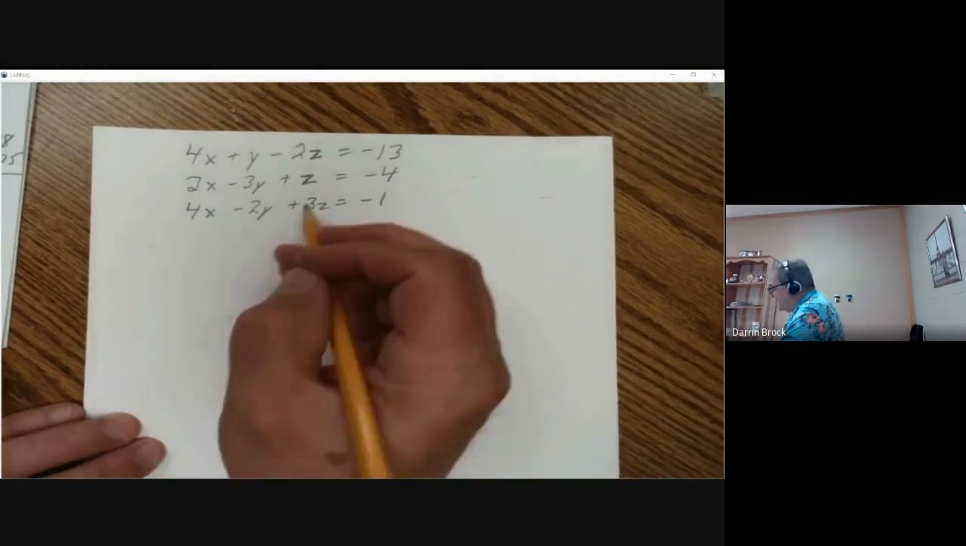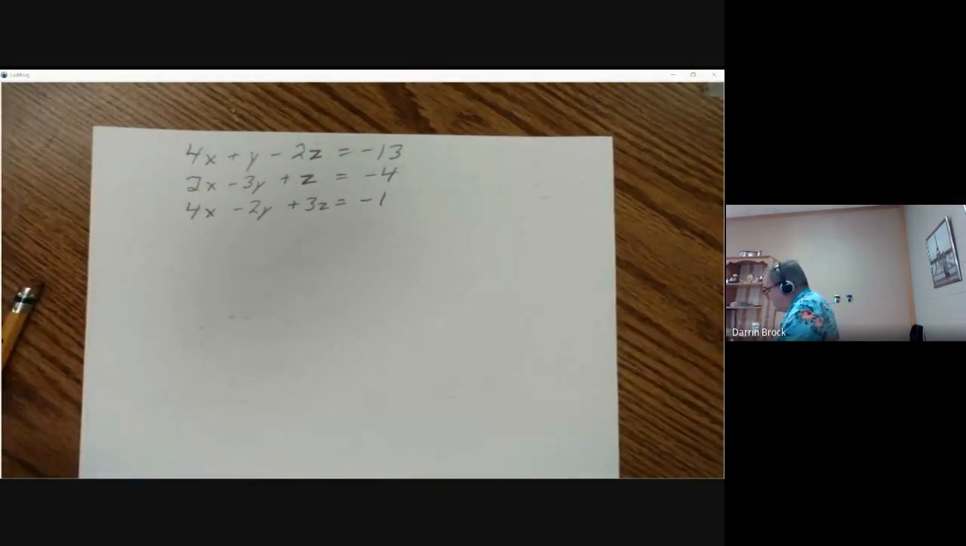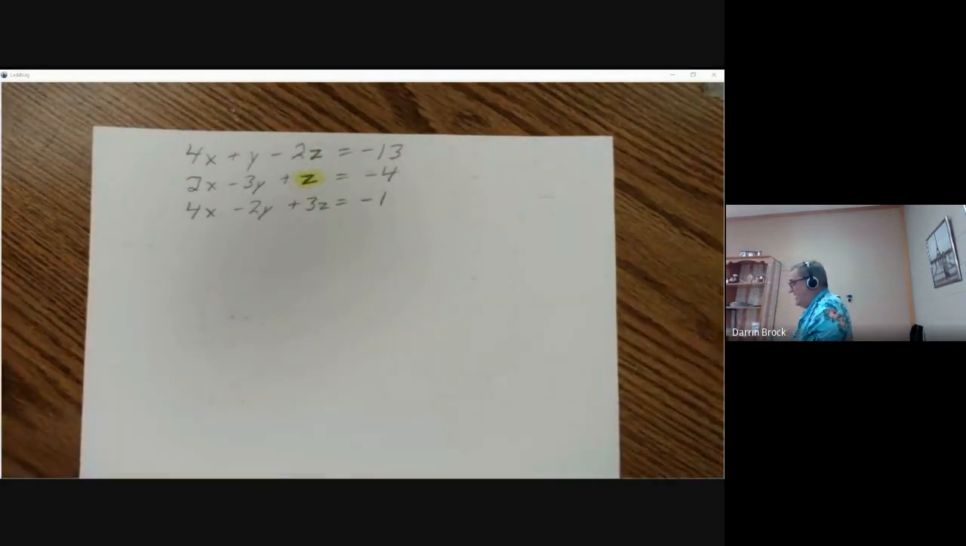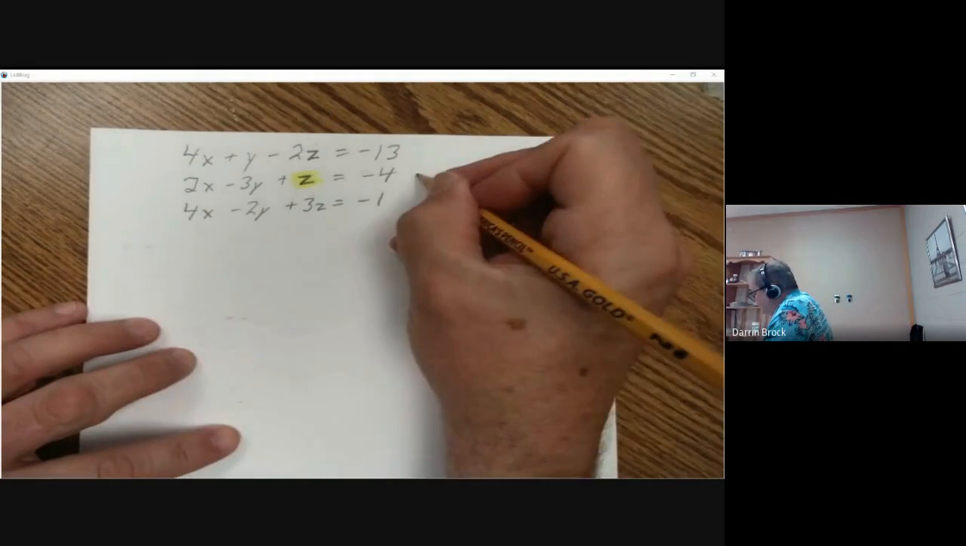If I look at it, I see right away that this is a good candidate right here. Here's just a z by itself. So if I solve this for z, let's pull this one out.